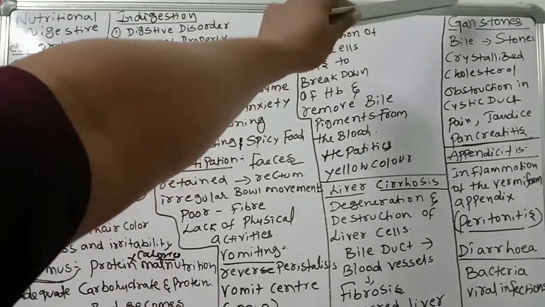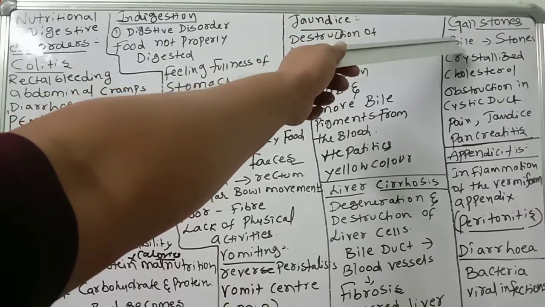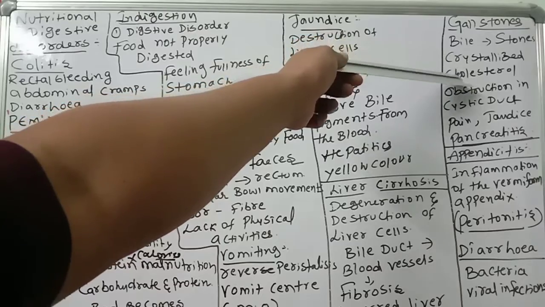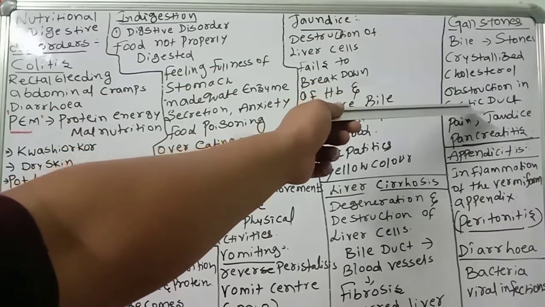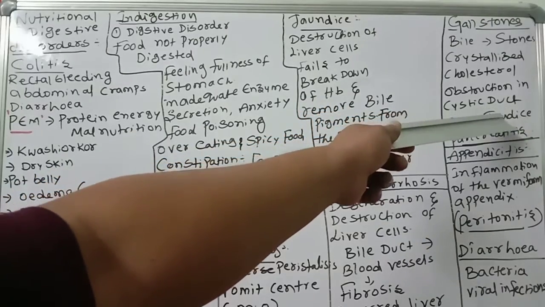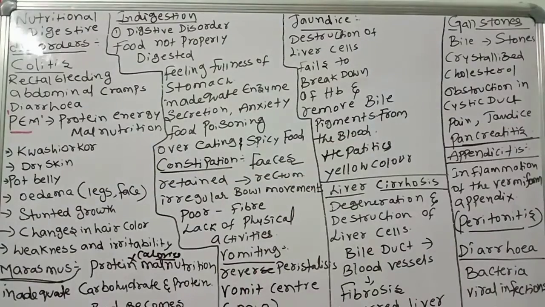Next, gallstones. Bile consists of crystallized cholesterol, which forms stones in the gallbladder. The obstruction of the cystic duct, pancreatic duct and common bile duct will all be affected. So pain, jaundice, pancreatitis, meaning malfunction of the pancreas, will take place.